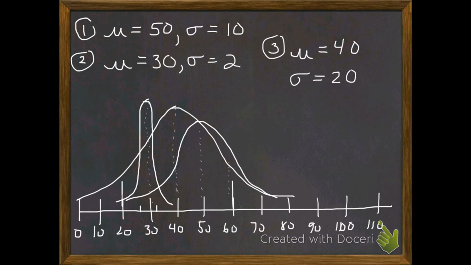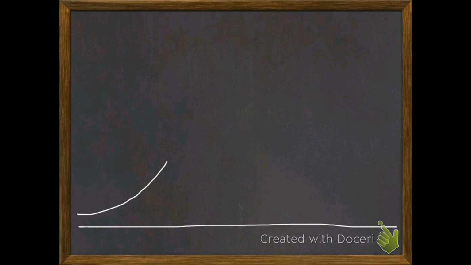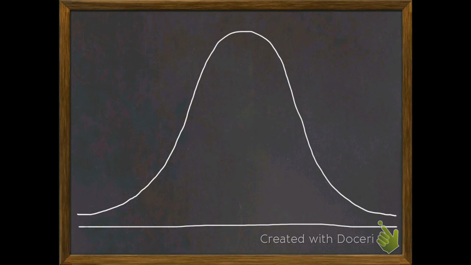All right, so guys, tapping into this a little bit more, let's show something really important. If we have a normal distribution in general, again, smack dab in the center is going to be the mean. This location right here is going to be the mean plus a standard deviation.